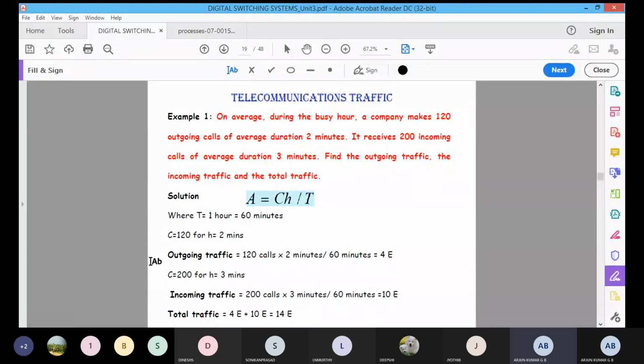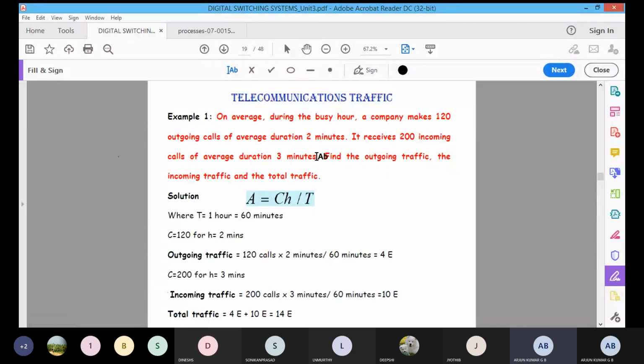Similarly, for incoming traffic, the number of incoming calls will be 200, and the time duration will be 3 minutes, divided by 60. 200 into 3 is 600, divided by 60, we get 10E. Then what is the total traffic? Total traffic is equal to incoming traffic plus outgoing traffic, that is 4E plus 10E is equal to 14E.